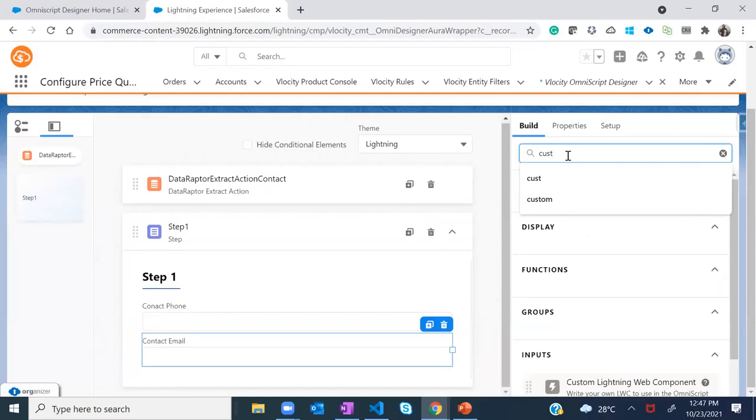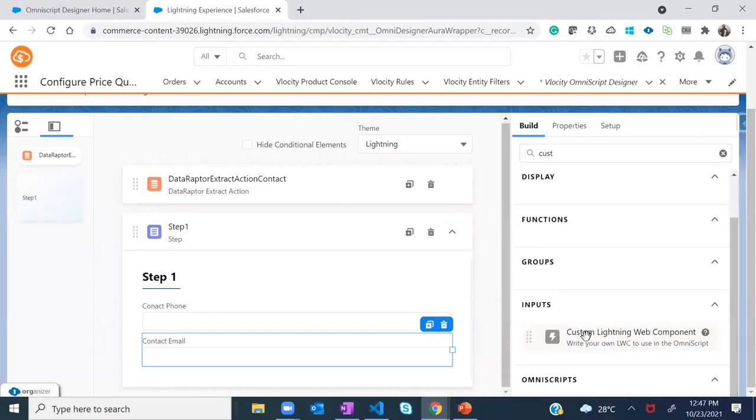For that, you need to search with custom. And if you can see here, there's an option called custom lightning web component. You can either expose it inside the step or outside the step. Anything would work. For this demo purpose, I'll keep it inside the step, so that I'm creating a sense of the updating of this contact. So I'm going to do that.